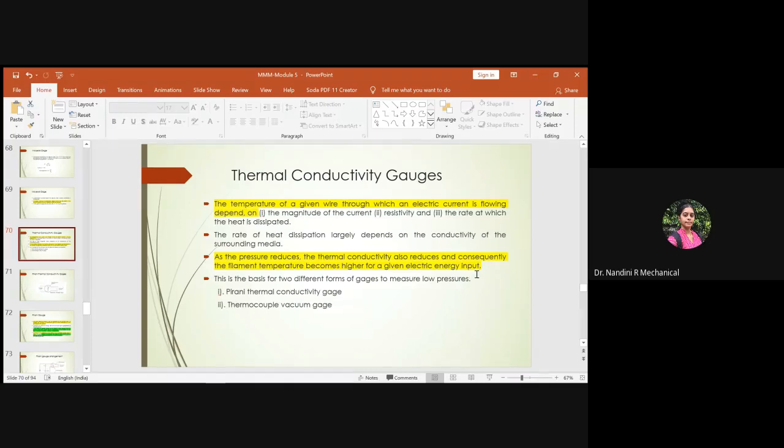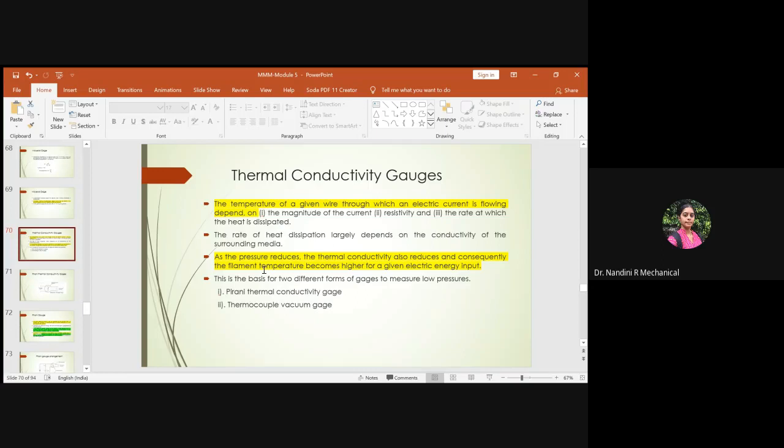It is based on the electrical energy you provide to keep the filament at that particular temperature. But apart from that, the pressure will be reduced, and as a result the thermal conductivity will also reduce.